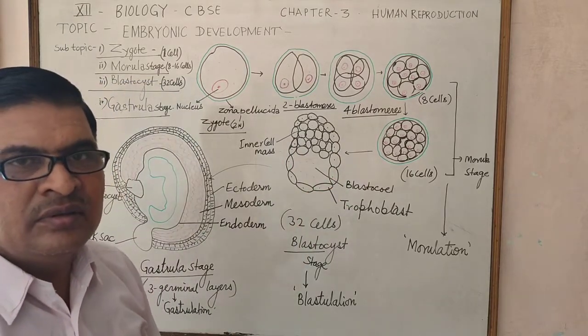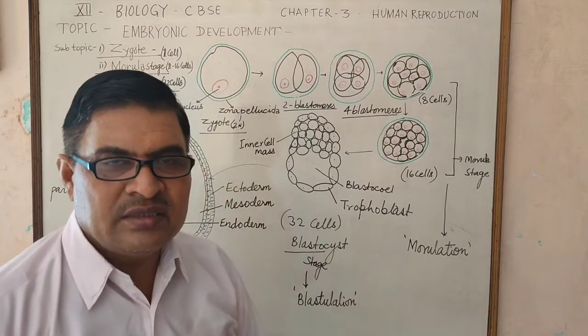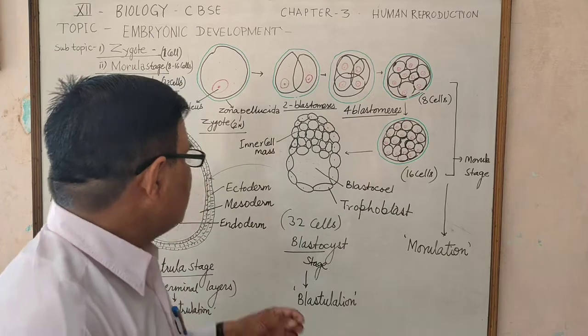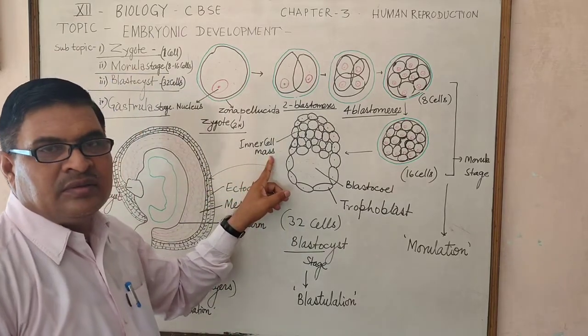Macromeres are large size cells which are arranged in the form of the inner cell mass.